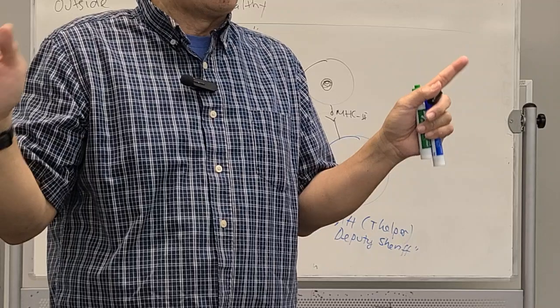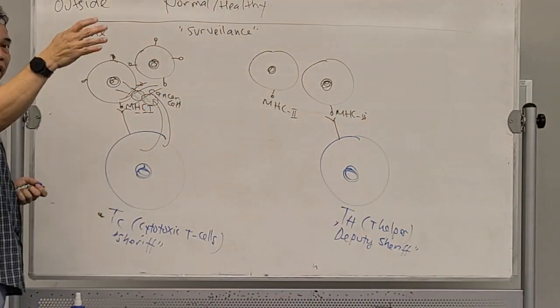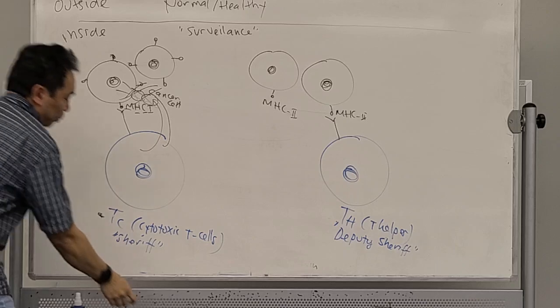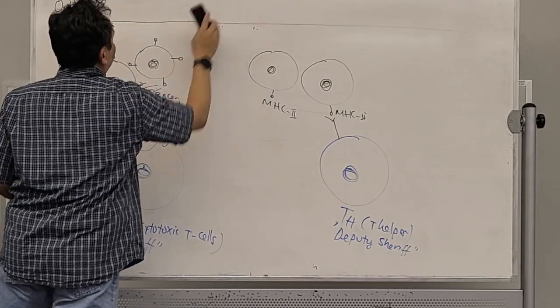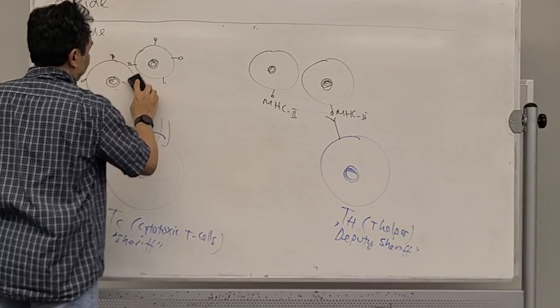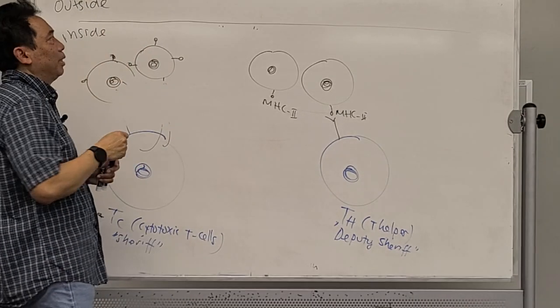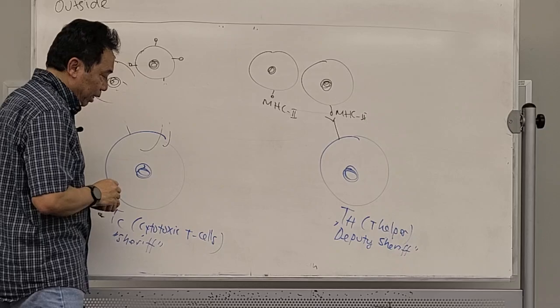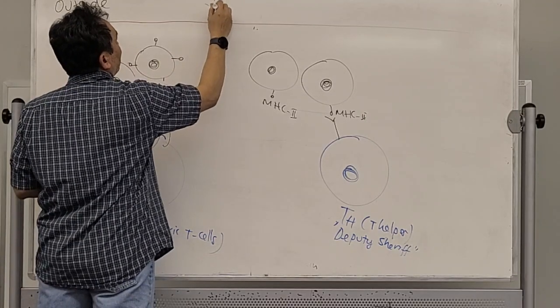Now, look, what happens if our cell gets an infection? I'm going to change this from normal, healthy, into infection. Let's say we have an infectious disease that enters our body.